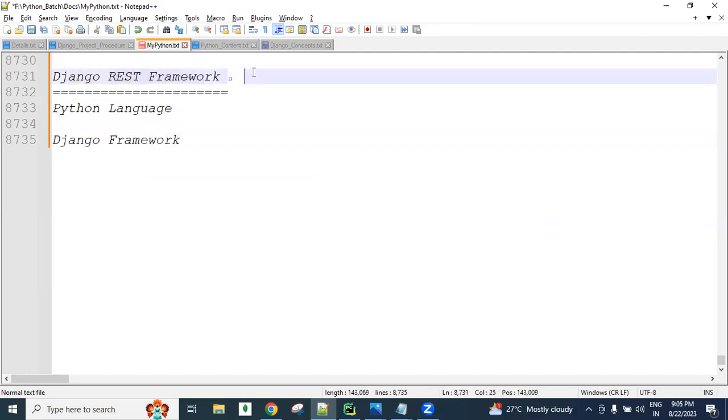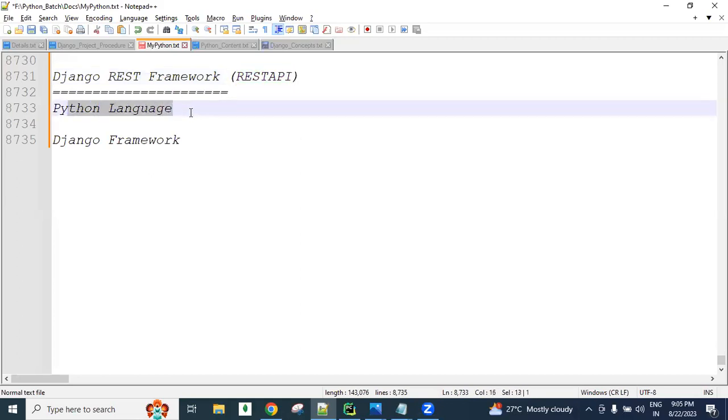So Django REST framework is nothing but REST API, guys. In this session, we are going to learn about REST APIs, how to create the REST APIs for our existing Django project. Using Python with the Django framework, we are developing the application, and to that application, how we design the REST APIs. That is what we are going to learn here.